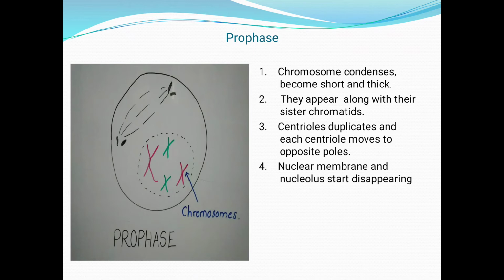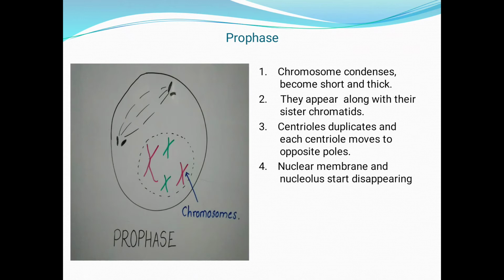See here, if you look at the diagram first, you will see that there is a circle-shaped cell in which a nucleus, a dotted nucleus, is shown. Let's see the first point. Chromosomes condense and become short and thick. They appear along with their sister chromatids.